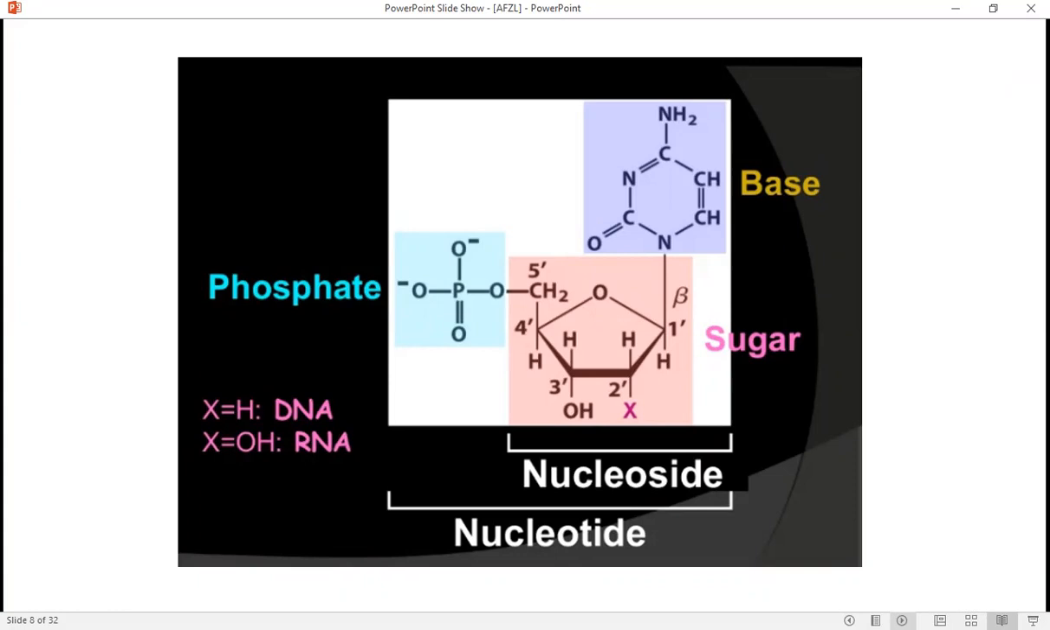Here I am explaining that DNA is called deoxyribose because here in the OH group, H is present, and in the RNA, OH is present at the site of H.